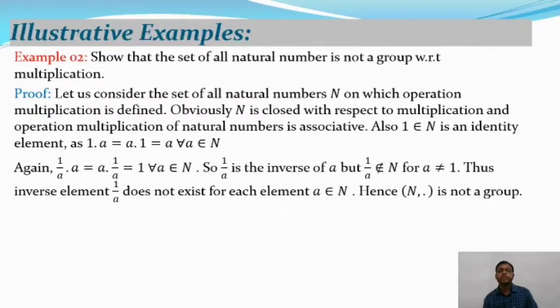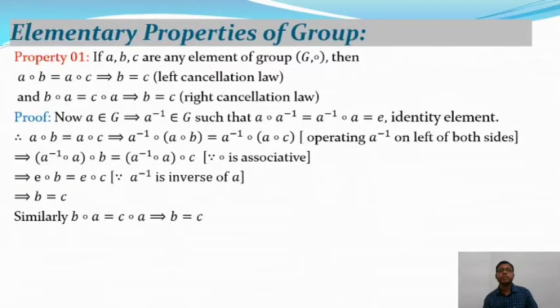So after that we will talk about some elementary properties of group theory. The first property is: if a, b, c are any elements of a group (G, ∘), then a ∘ b = a ∘ c implies b = c, and this is the left cancellation law. And b ∘ a = c ∘ a implies b = c, and this is the right cancellation law. So here is the proof of the first property.